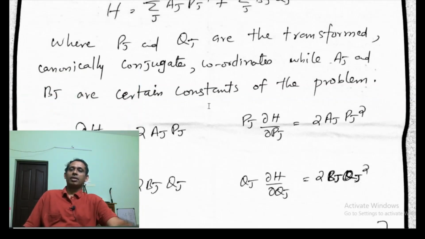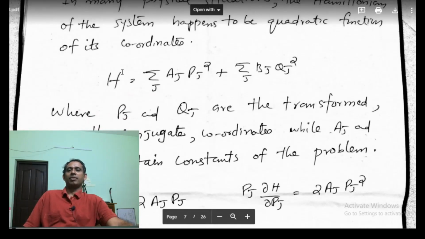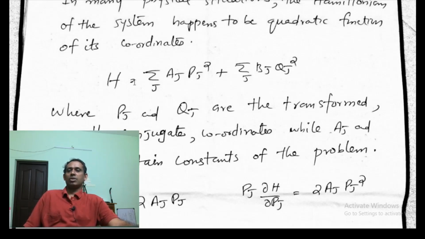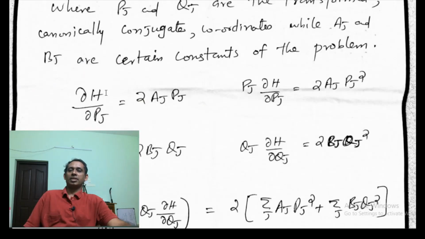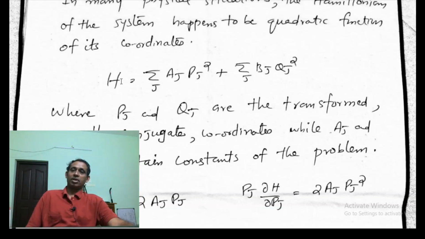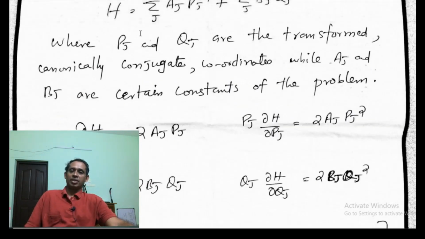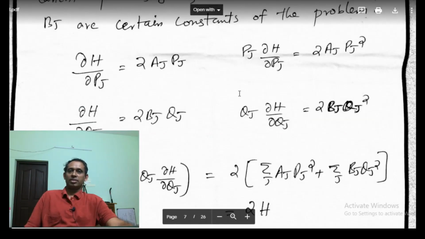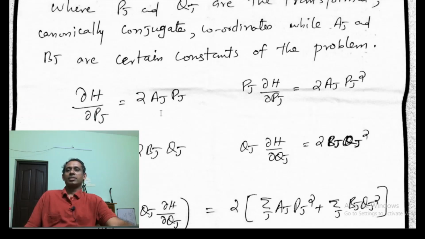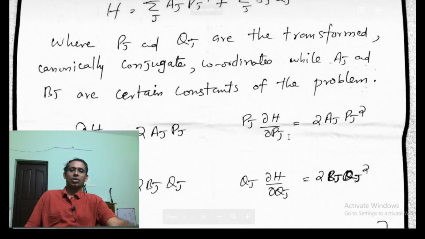So from this, if I partially differentiate the Hamiltonian with respect to pj, I will get 2aj pj. Even though there is summation over all coordinates, since we are partially differentiating with respect to a particular variable, we will have only 2aj pj here, no summation.